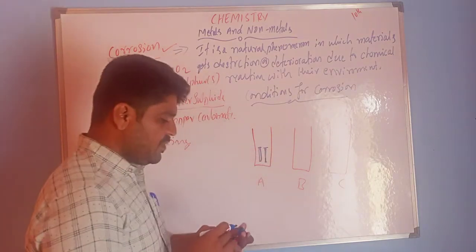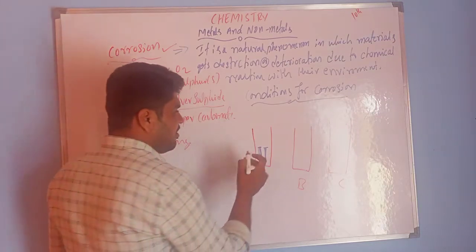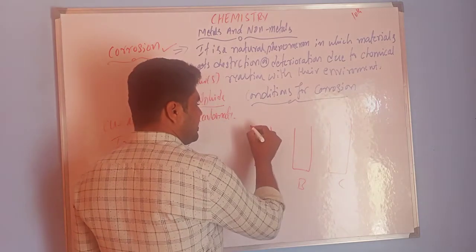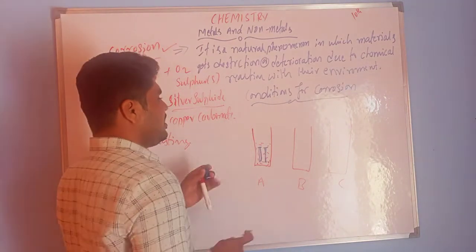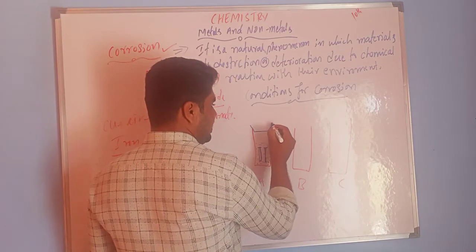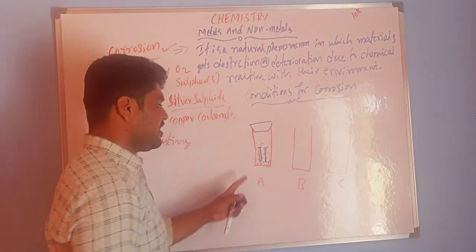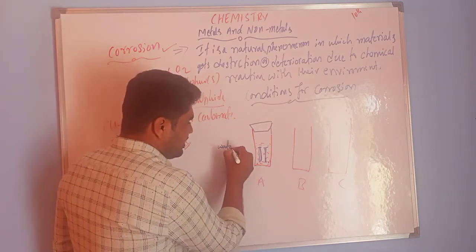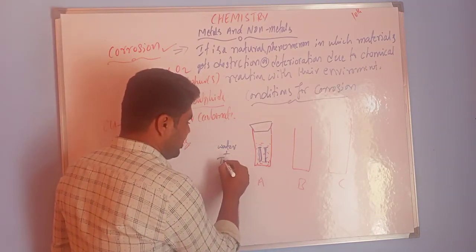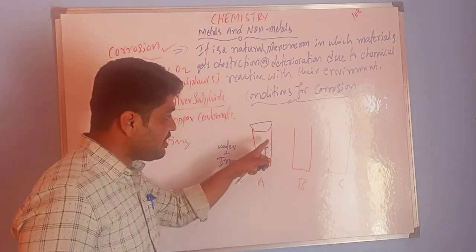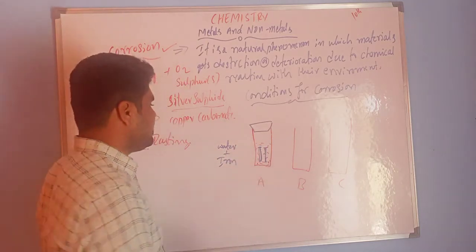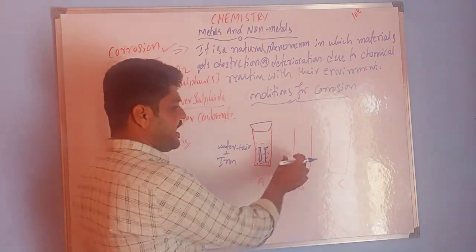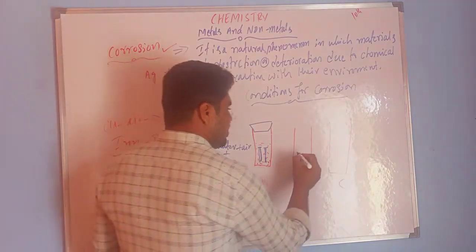In this test tube, I am going to fill the water, and crack it. Crack it means close with the rubber crack. So in this, which materials are there? Water plus iron. That means oxygen, that means air is also present. Water, air, and iron.